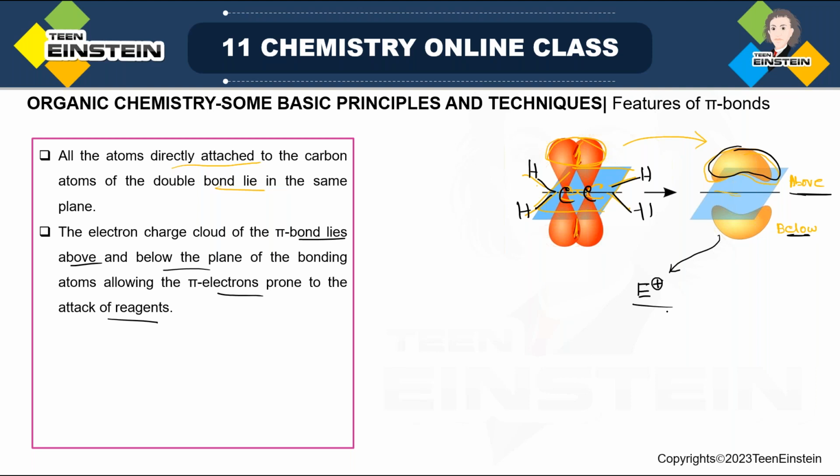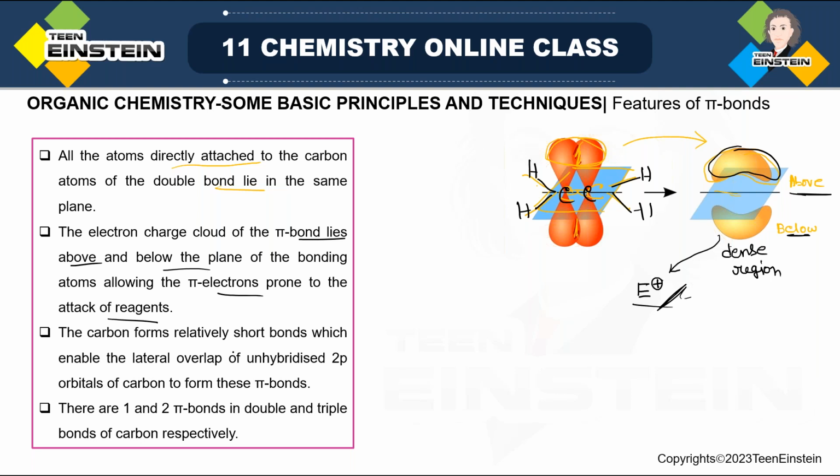The arrow that I am using always goes from the electron dense region, and this region is the electron deficient region. So the direction of the arrow is always from the dense region towards the deficient region. That is why the direction is like this. So there is a tendency of attack by electron deficient species from above and below.